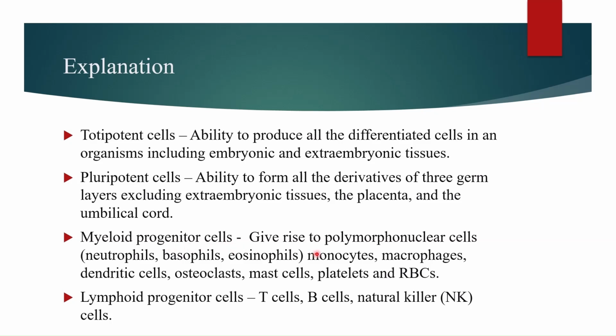Myeloid progenitor cells give rise to polymorphonuclear cells or granulocytes, that is neutrophils, basophils and eosinophils, as well as monocytes, macrophages, dendritic cells, osteoclasts, mast cells, platelets, and RBCs. Lymphoid progenitor cells give rise to T cells, B cells, and natural killer cells. So the answer is that all types of blood cells are formed from pluripotent stem cells from the mesoderm germ layer. Let's move to the next question.